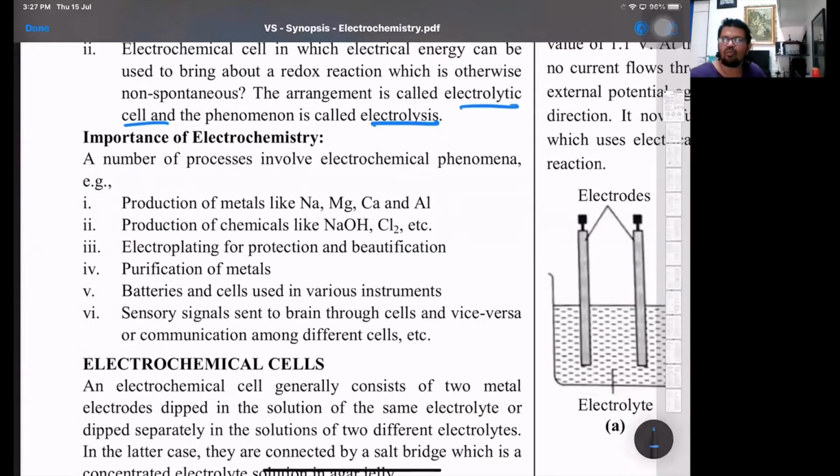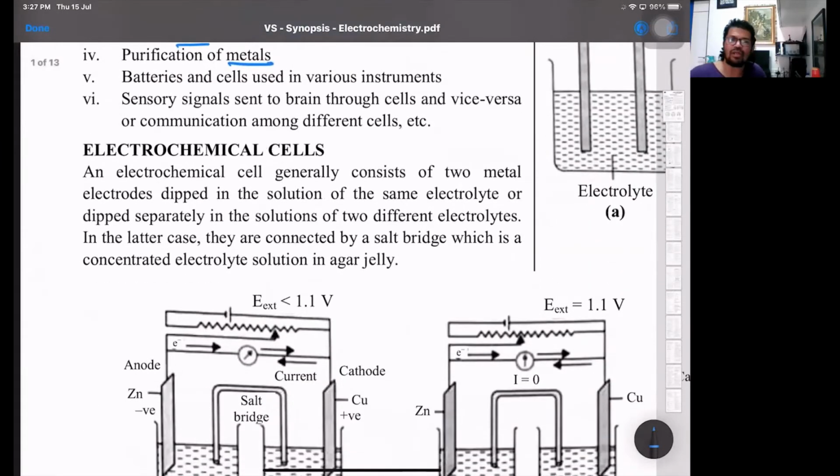Second point: what is the use of all these cells? It's basically the production of metals, production of chemicals, electroplating processes, purification of metals, and the different types of batteries we have, the primary cells, the secondary cells and all. Now, starting with the first part, electrochemical cells generally consist of, we all know, two compartments, a cathode and an anode. Cathode is where there is reduction, anode where there is oxidation. They are connected externally by a conducting wire, and internally by a salt bridge.